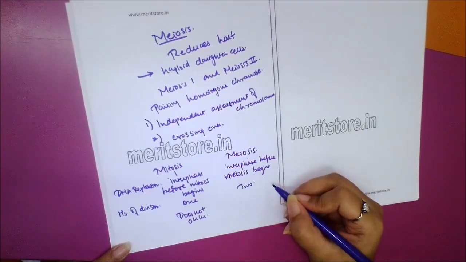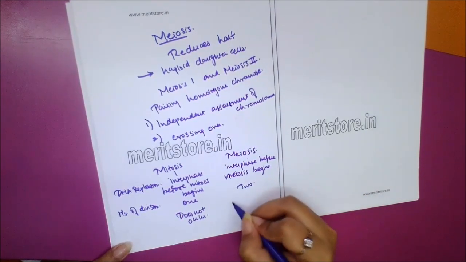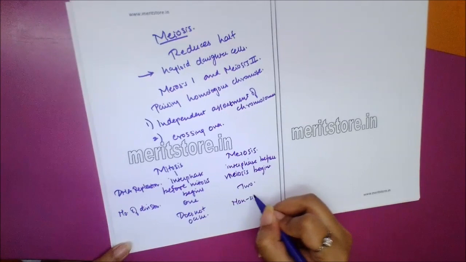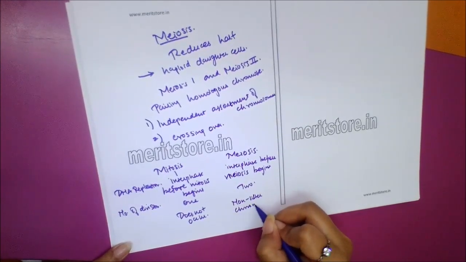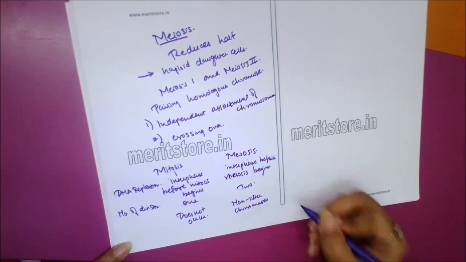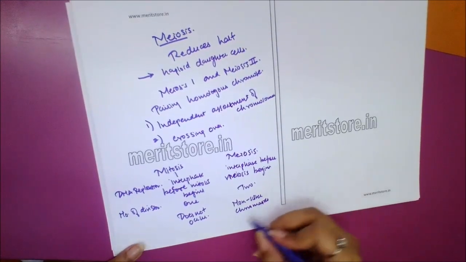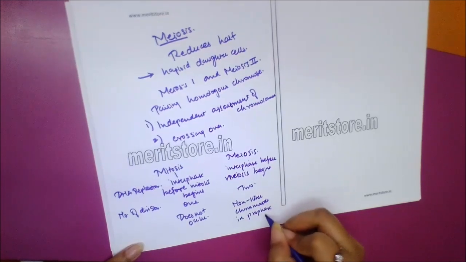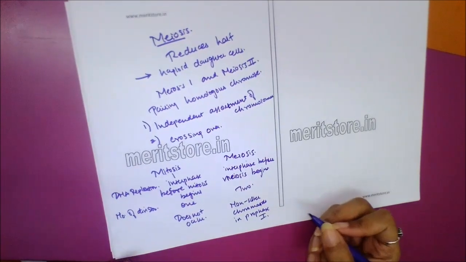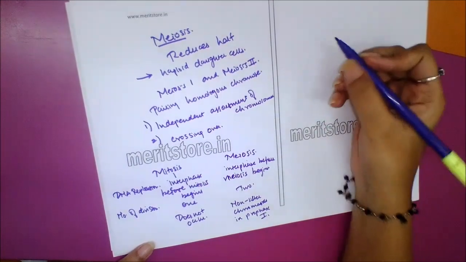In meiosis, it occurs along with crossing over between non-sister chromatids of homologous chromosomes in prophase 1. Number of daughter cells and genetic composition.